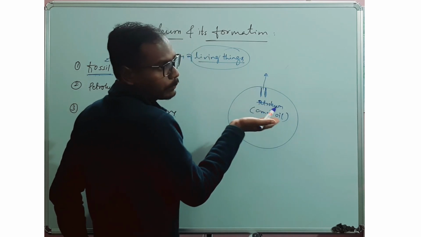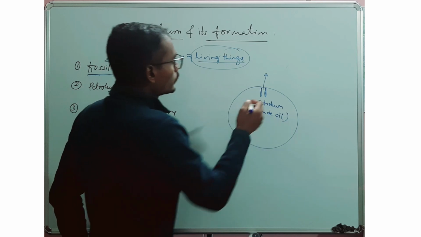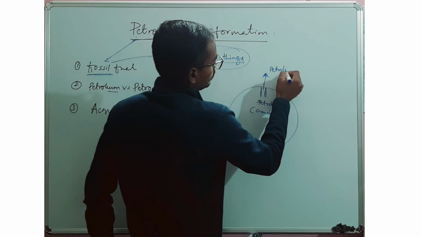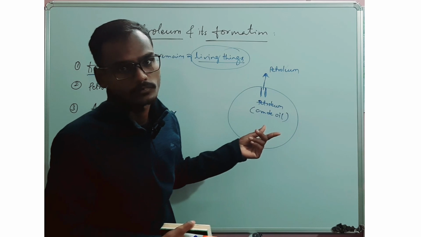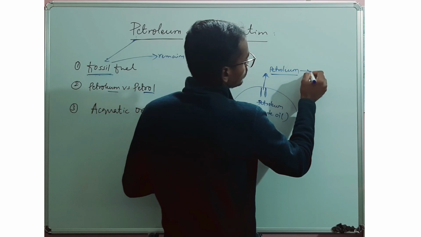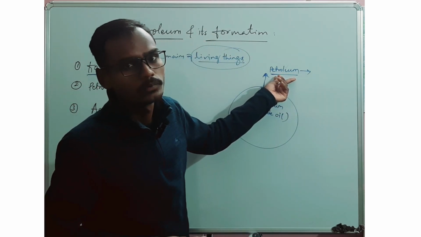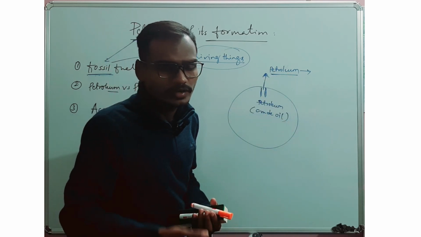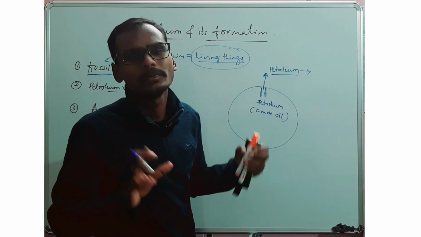When we pump out this crude oil to the surface by using a motor or some other way, this is called petroleum. It is the raw form. But what is petrol? This crude oil has a lot of impurities. Petroleum is a crude oil, which means that when we extract it from the ground, it has a lot of impurities and a mix of many things.